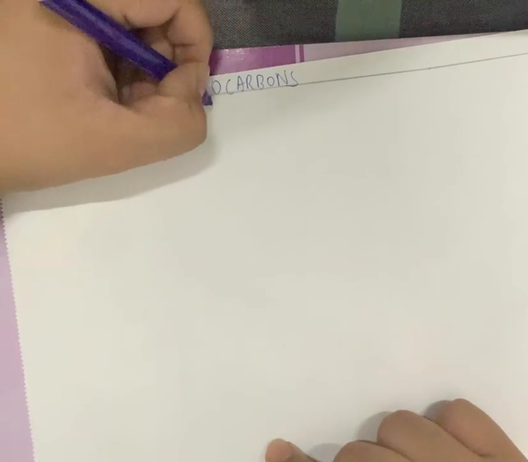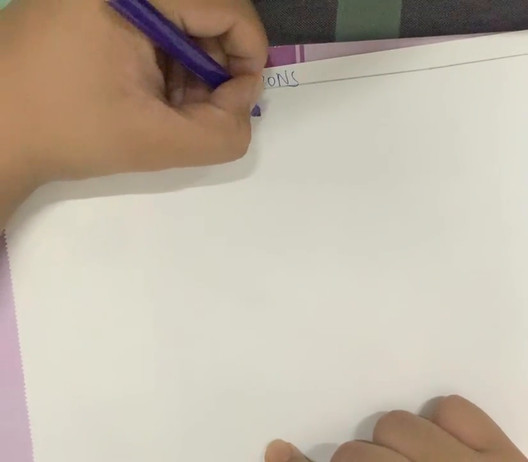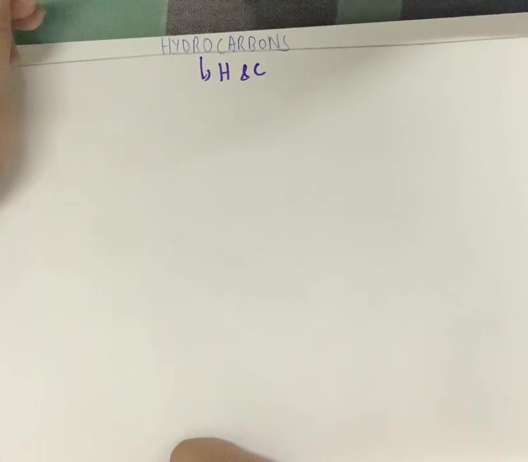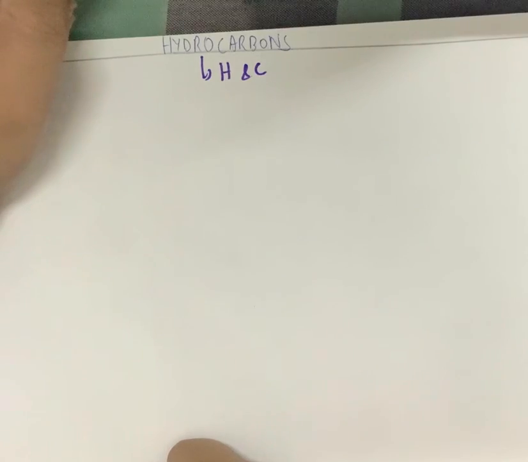A very good evening. So in today's class we'll be doing the topic hydrocarbons from the chapter Carbon and its Compounds, class 10, and also an important topic for class 11 and 12. Hydrocarbons, from the name, are compounds of hydrogen and carbon. When carbon and hydrogen form a covalent bond and they form compounds, these are called hydrocarbons.